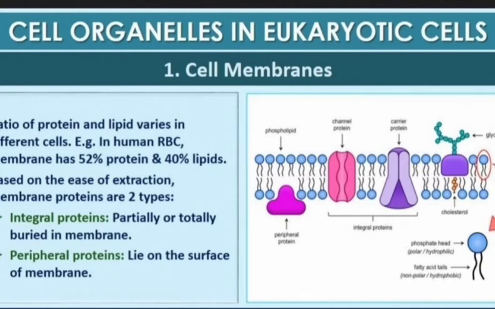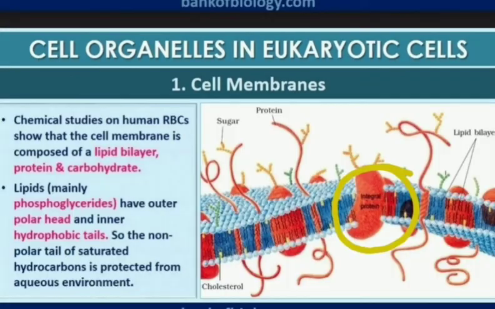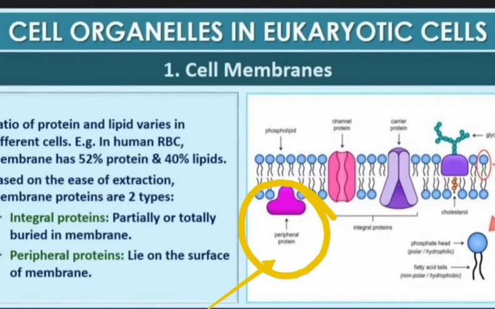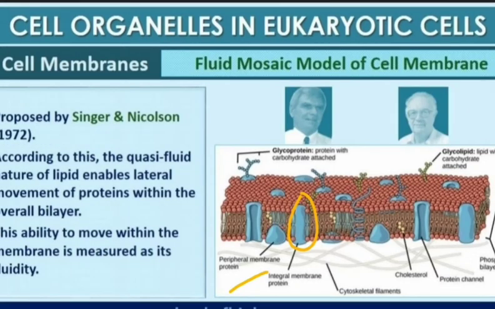The membrane proteins can be classified as integral or peripheral. The peripheral proteins lie on the surface of the membrane, while the integral proteins are partially or totally buried in the membrane. The widely accepted model of the cell membrane was proposed by Singer and Nicolson in 1972 and is called the fluid mosaic model.